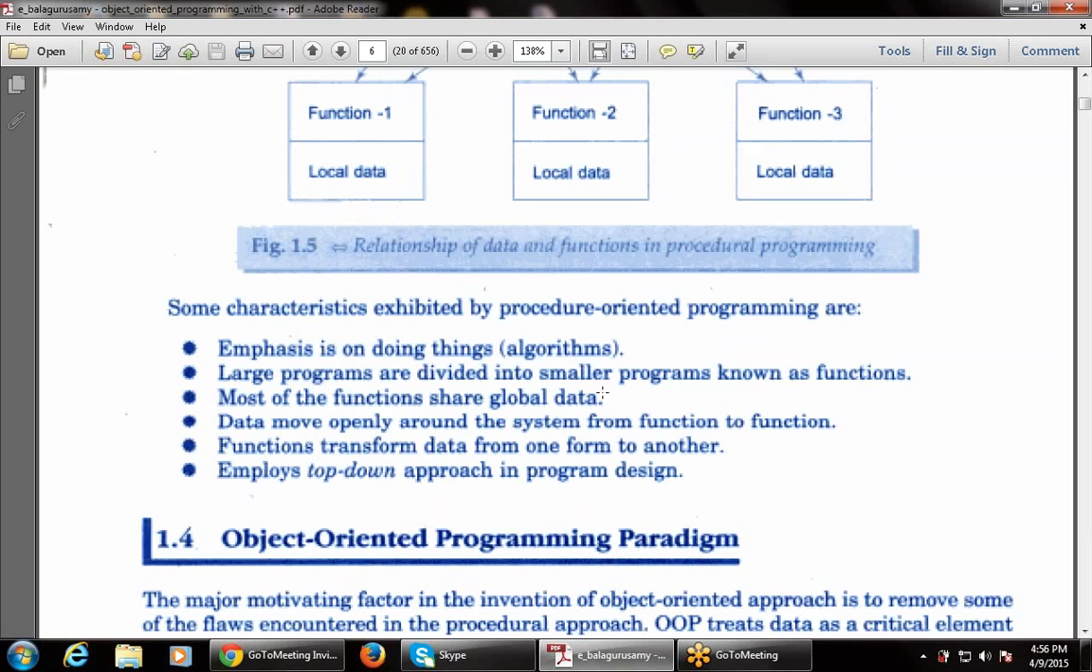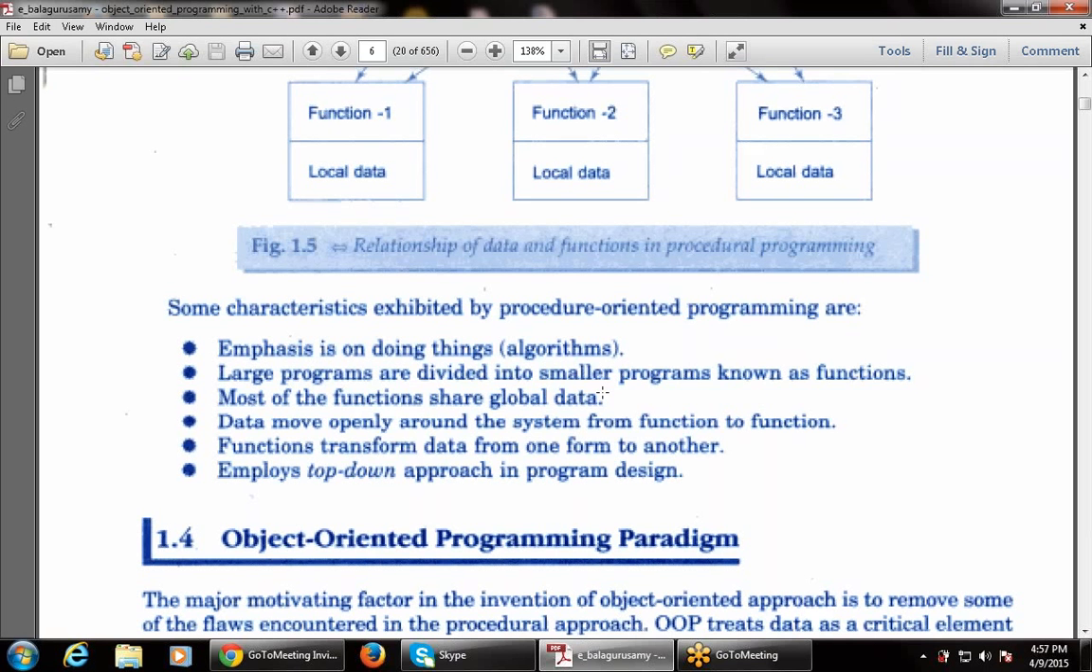Then the next point says large programs are divided into smaller programs that are known as functions. That is, a large program is divided into various sub-programs, into multiple parts known as functions. Then next, most of the functions share global data. As I told you, in C language there will be more usage of global data, so that it can be accessed by any function at any time.